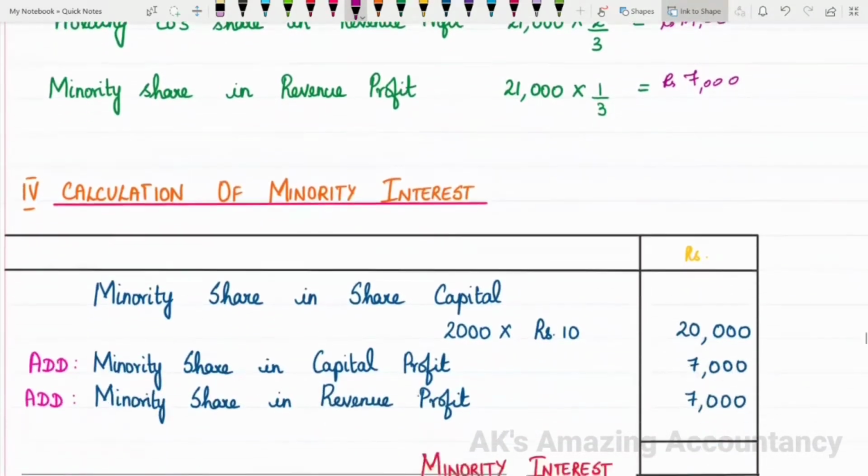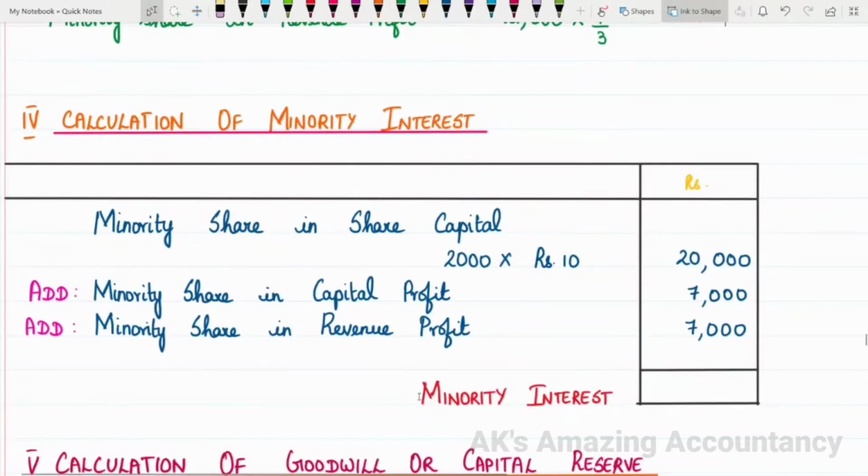The next step is calculation of minority interest. I hope you all remember how to calculate the minority interest. For the purpose of calculating the minority interest, first you have to take the minority share in share capital. With that, you have to add minority share in capital profit. Then you have to add the minority share in revenue profit. Whatever total you get, that will be called the minority interest.